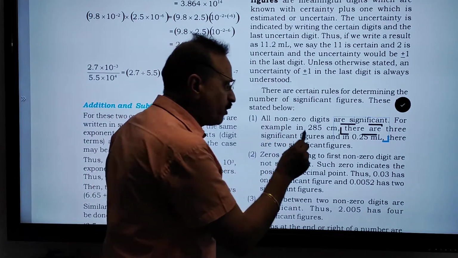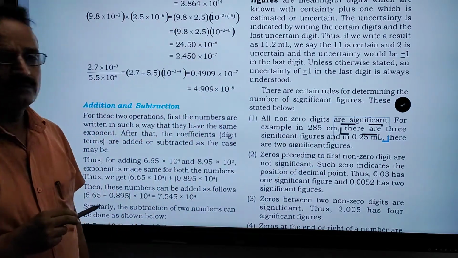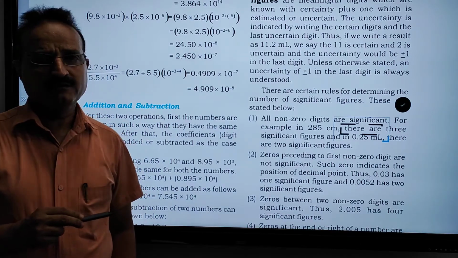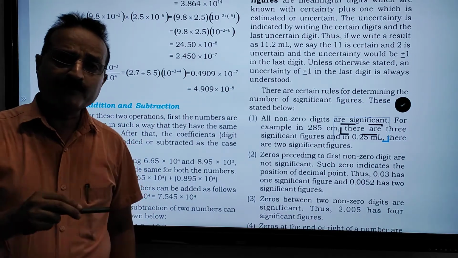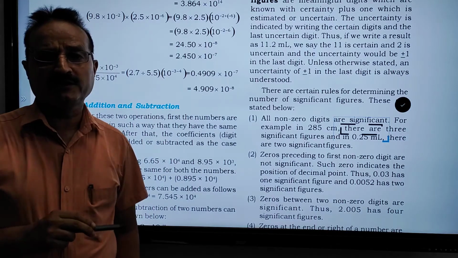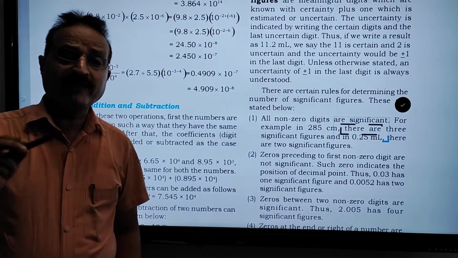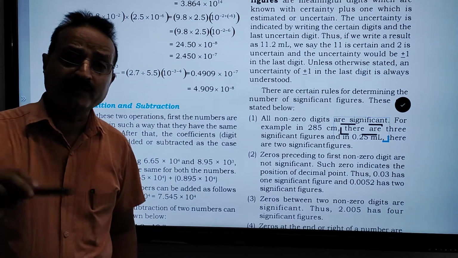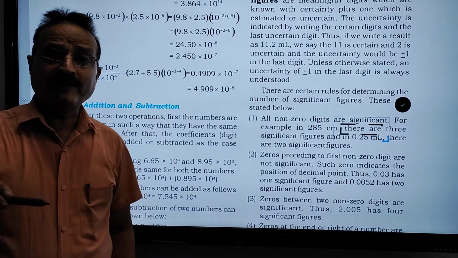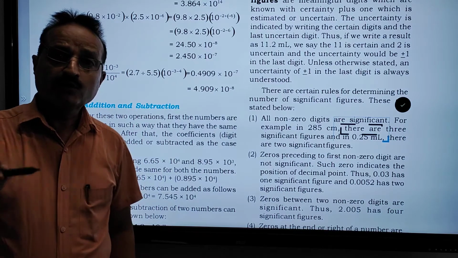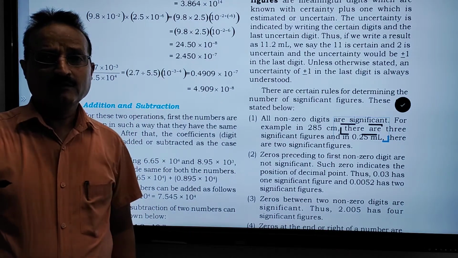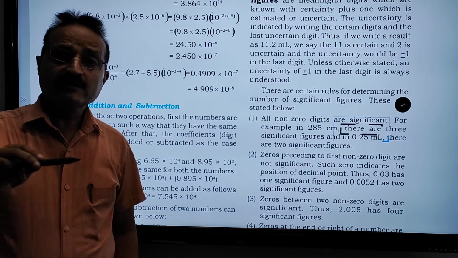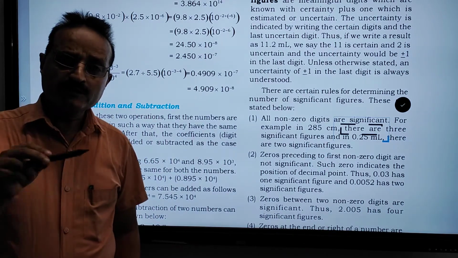In 0.25, the point is there, and after the point there is a non-zero digit. Then the significant numbers are calculated only after the decimal point. 0.25 has two significant numbers, and 285 has three significant numbers.